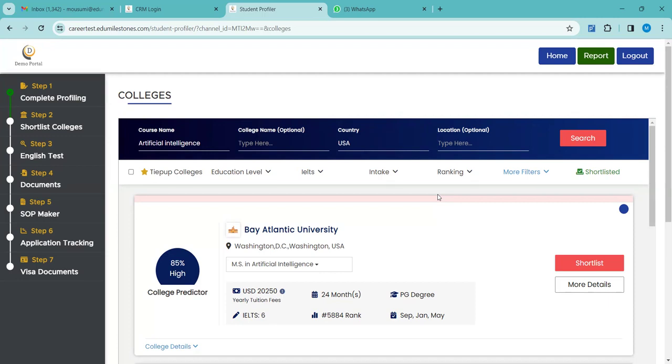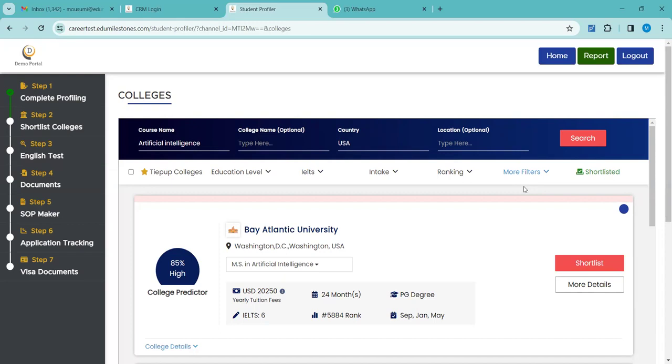So now we are in the student's landing page link, where the student has done the profiling. Once they have signed up, it has taken them to the next step. On the left hand side, you can see the steps provided. The student is in the shortlist college option. This is an AI-based college shortlisting section where every piece of information put here is directly from the university website.